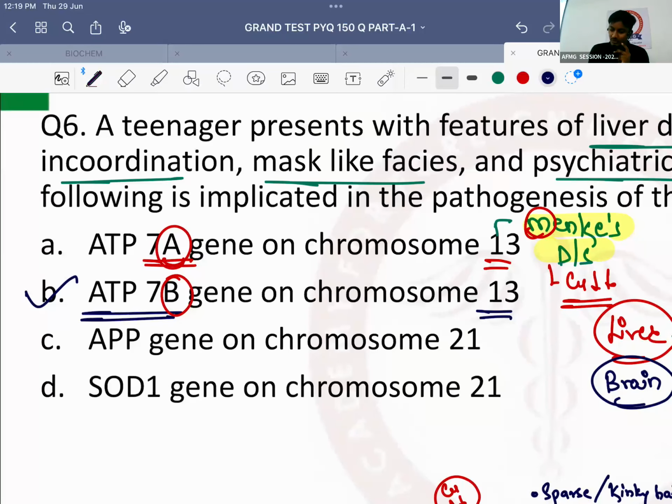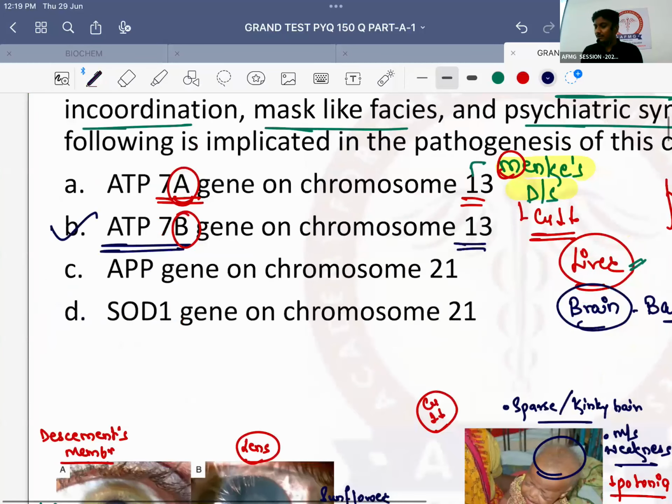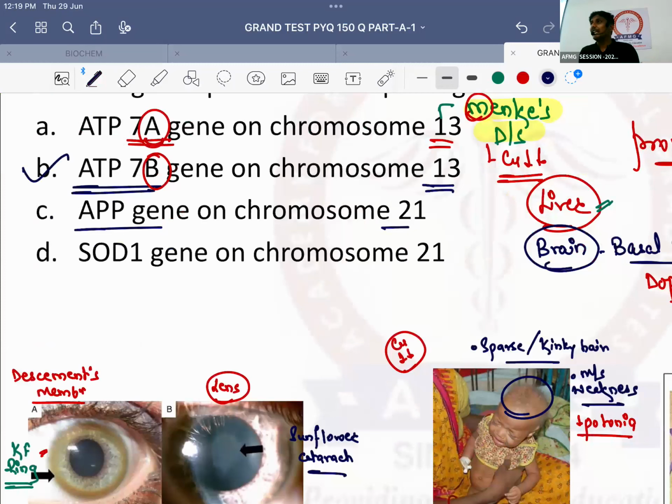APP gene mutation, anybody, on chromosome number 21? APP, amyloid precursor protein gene mutation on chromosome number 21 is known to cause Alzheimer's disease. Please remember, Alzheimer's disease is due to APP gene mutation or presenilin 1 and presenilin 2 gene mutation. There are 3 gene mutations, okay?